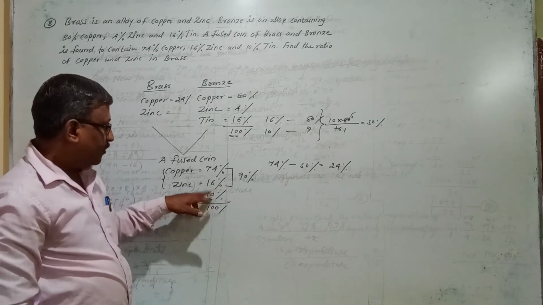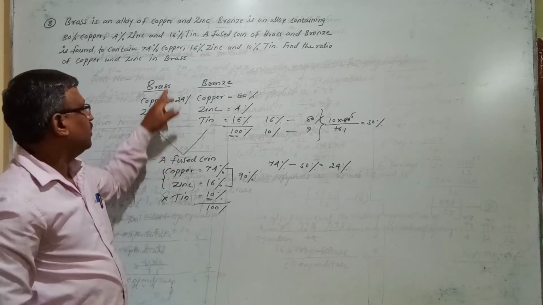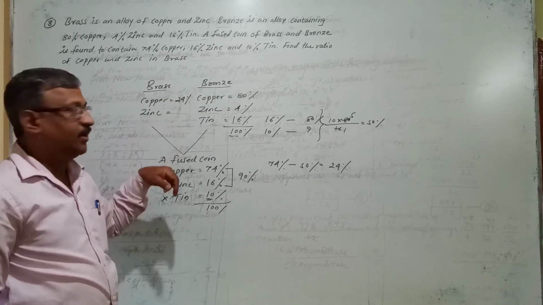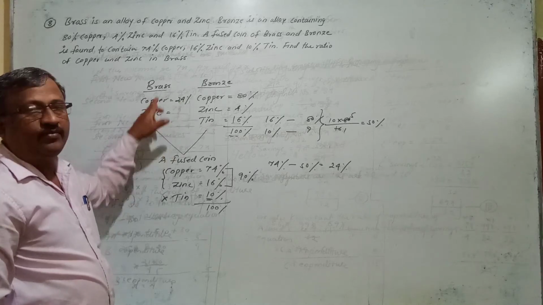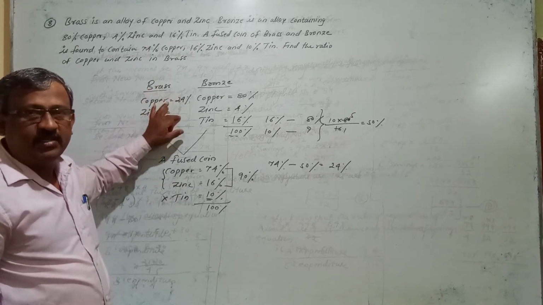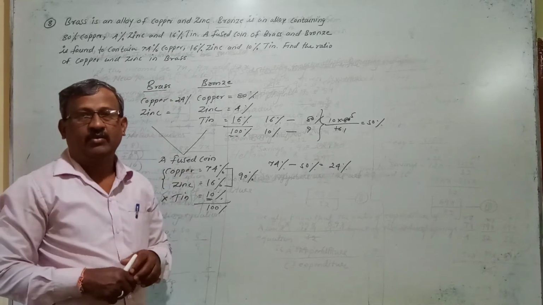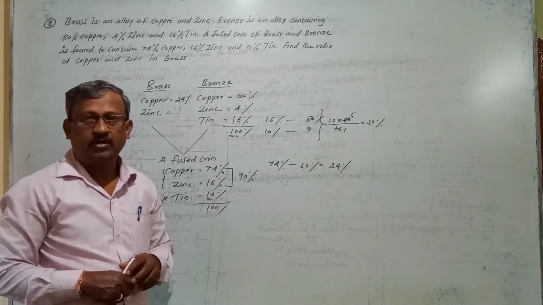So once you know that, if you subtract from 16%, the remaining will be from where? From brass. Like this you will come to know the percentage of copper and zinc taken from brass in the fused coin. So once you know the percentage of copper and zinc taken from brass in a fused coin, we can easily calculate the ratio.